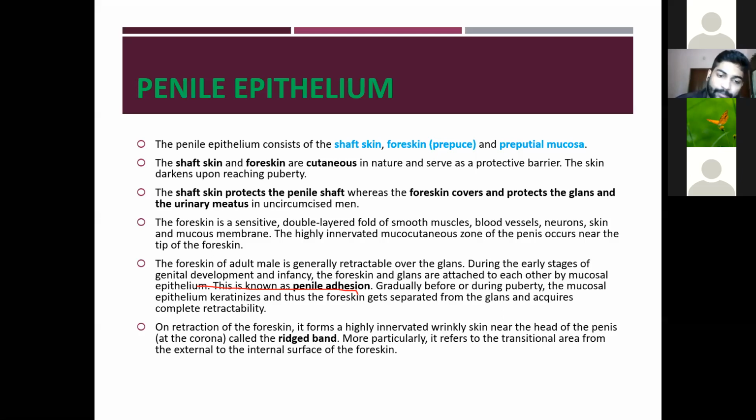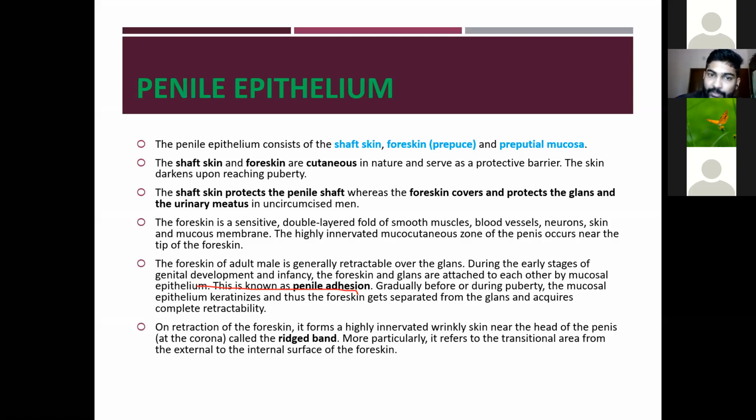Then on retraction of the foreskin, it forms a highly innervated wrinkly skin near the head of the penis. It is called the ridged band. More particularly, it refers to the transitional area between the external and the internal surfaces of the foreskin when you retract the foreskin.